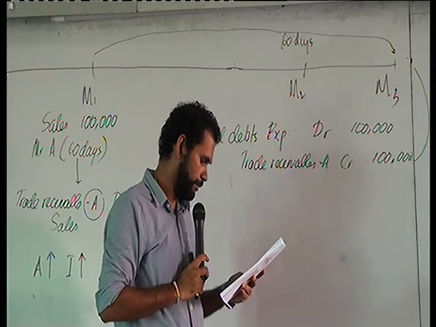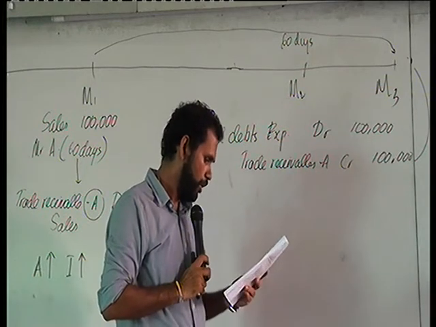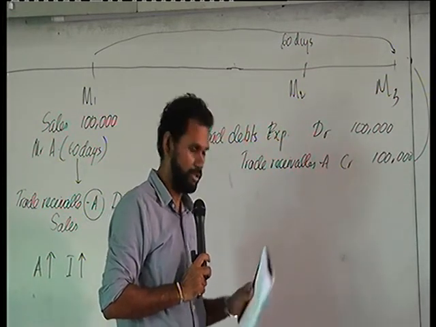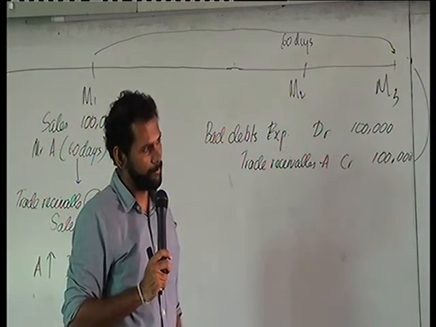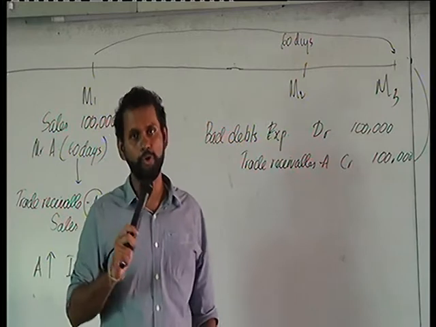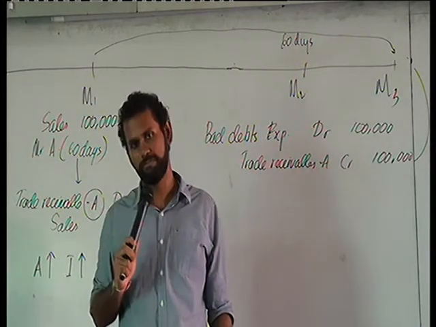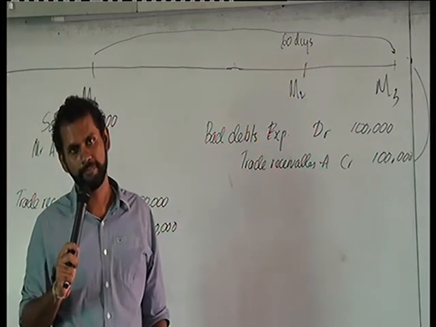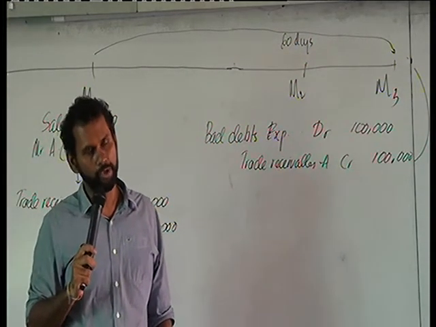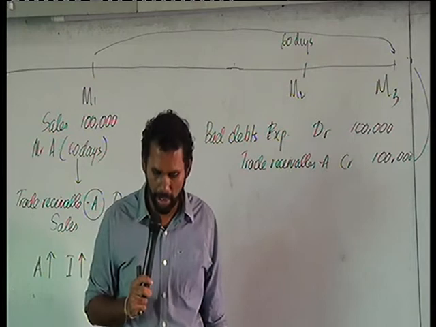Next one, point number 10. Obtaining a bank loan. So now what has happened is, the company is going to obtain a new bank loan. Let's assume that we have received the cash for the loan.